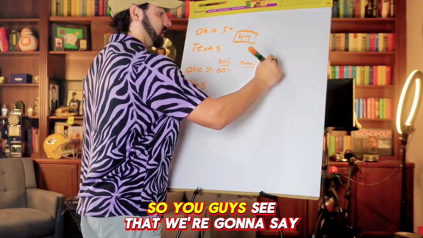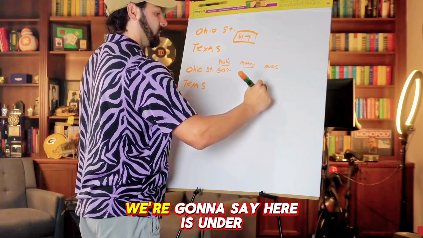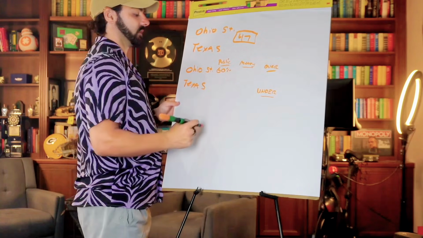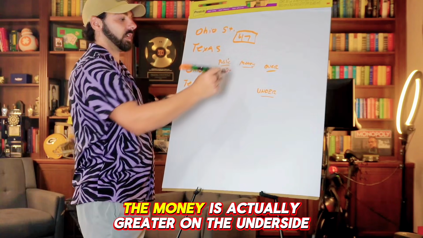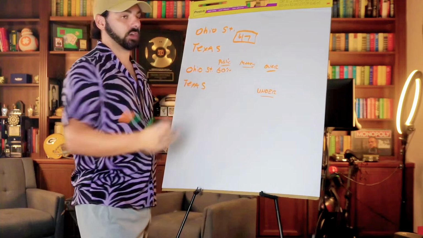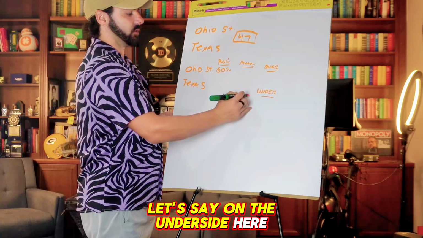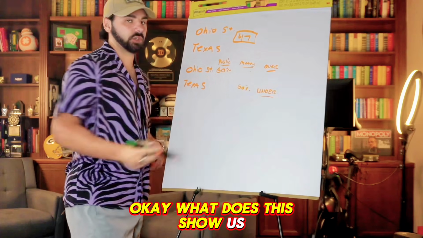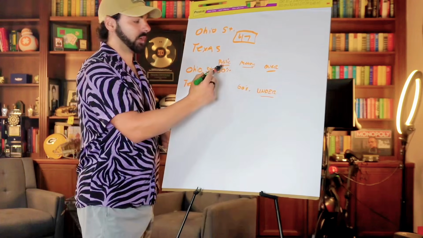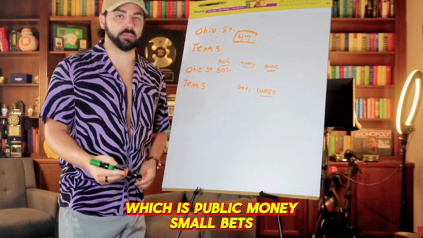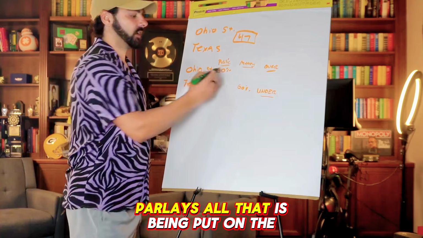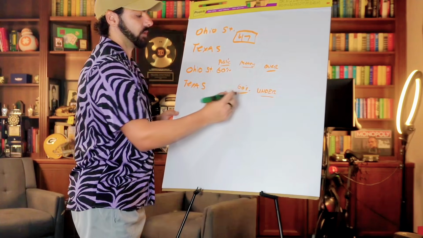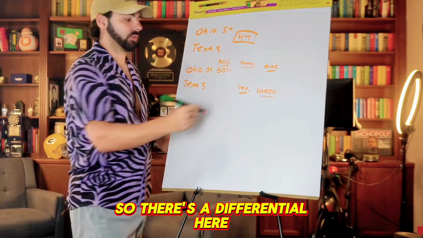I'm going to label this here so you guys see that. We're going to say that's over, and here is under. Then let's say it's flip-flopped here: the money is actually greater on the under side. Let's say on the under side we now have 60%. What does this show us? It shows us that public money, small bets, parlays, all of that, is being put on the over in this game, but heavy amounts of money are being put on the under. So there's a differential here.